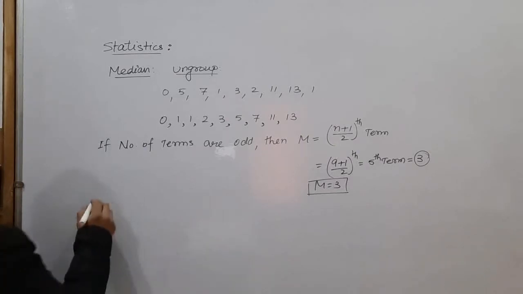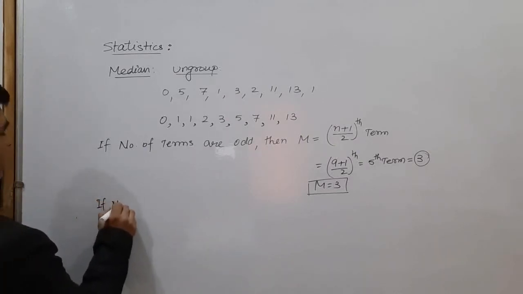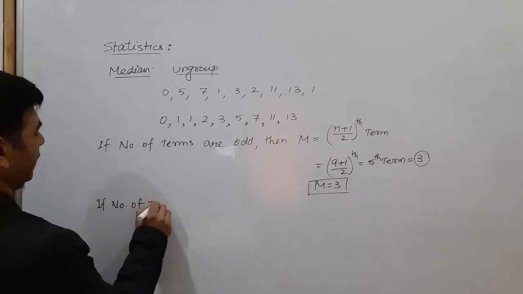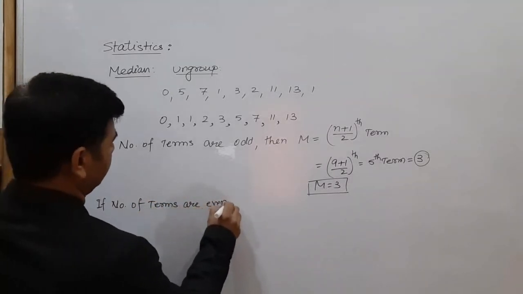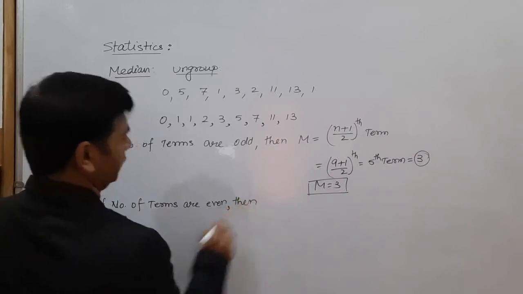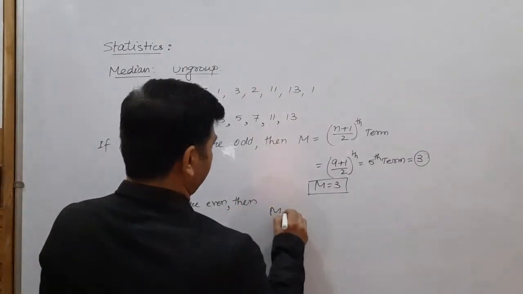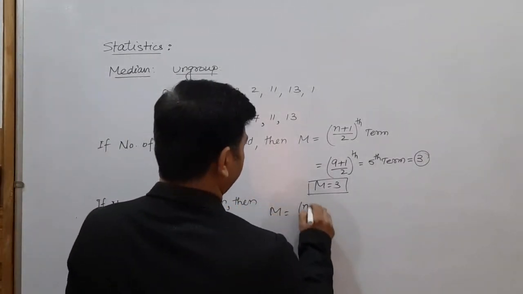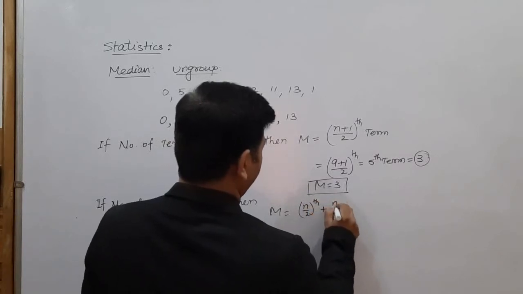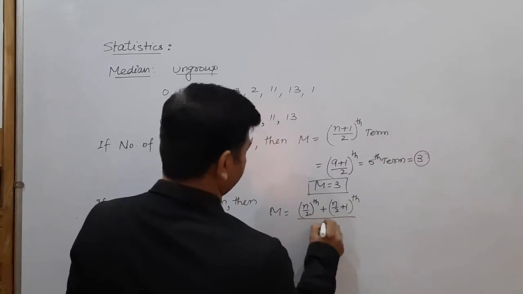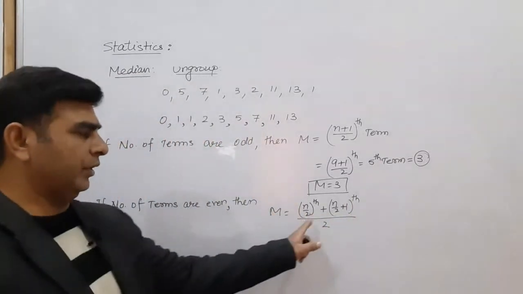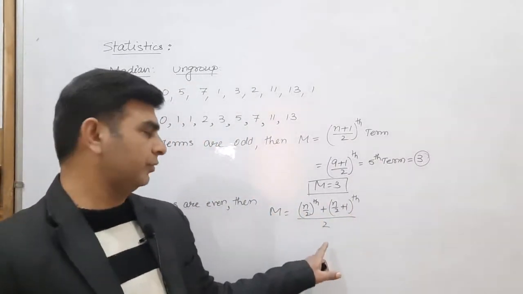But if the number of terms is even, then the median is given by the n by 2th term plus the n by 2 plus 1th term, divided by 2. The mean of the n by 2th term and its next term will give the median.